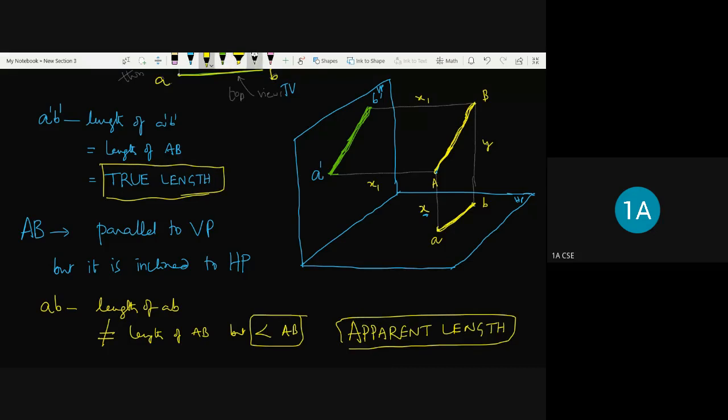So the line joining the projection, if I join from A dash like this, and of course like this, and from B dash to, and this is 3D visualization. So if you want to draw the line projection here, and of course I can measure here. What I can measure here?